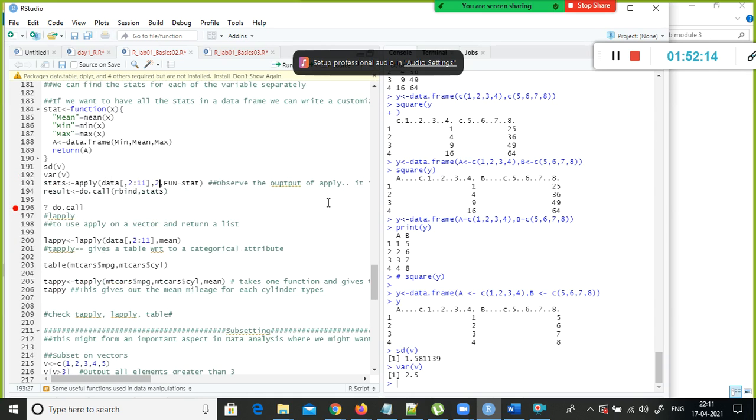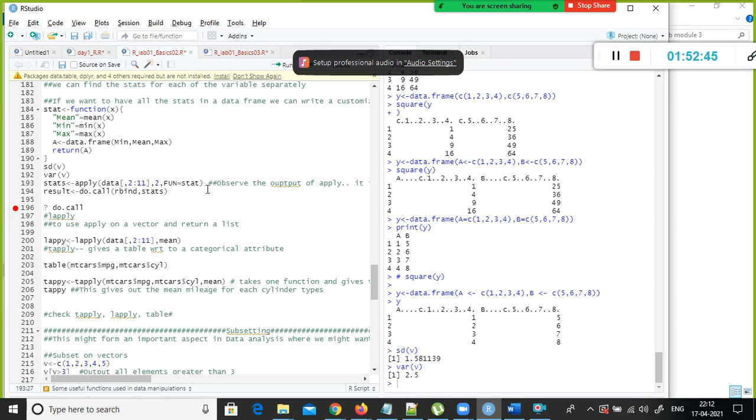So what is 2? 2 is here 1 and 2. You remember axis equal to 0 or axis equal to 1. You can specify it whenever you use apply. If you perform any column level operation or row level operation, we use 0 and 1 in pandas, whereas in R, instead of using 0 and 1, we use 1 and 2. So row level operation is 1, column level operation is 2, right? 2, 11, starting from the second column to the 11th column, right?